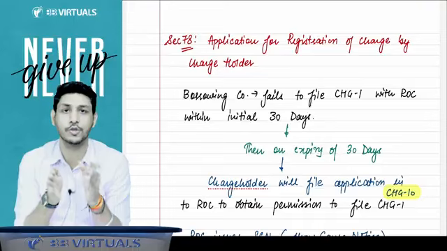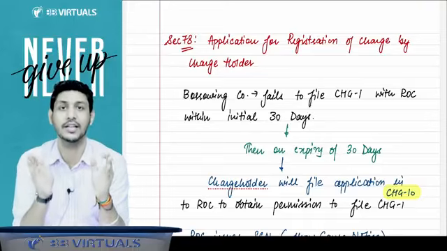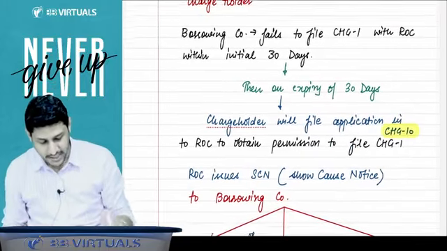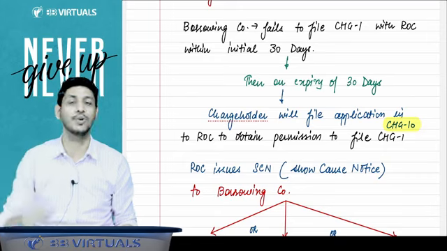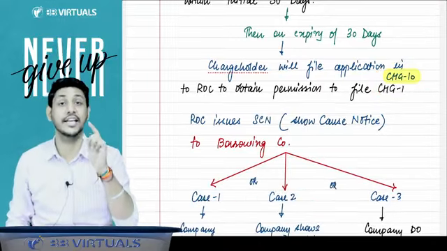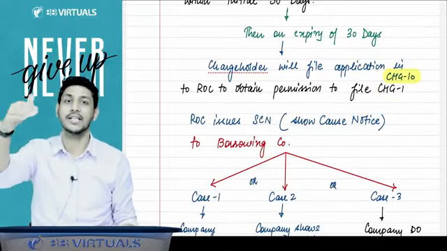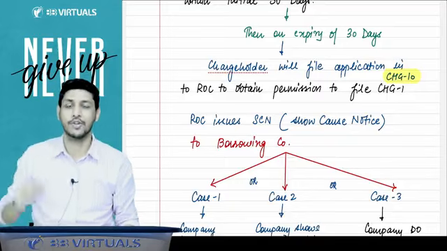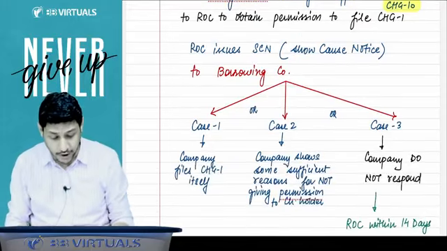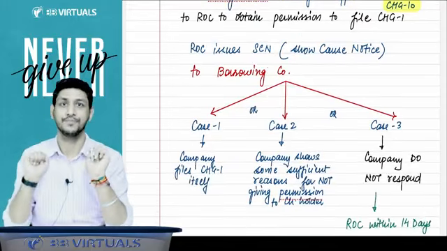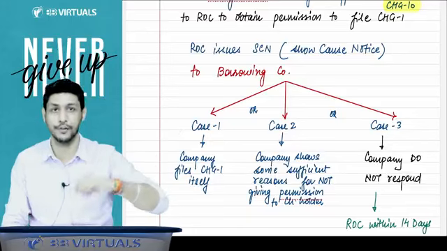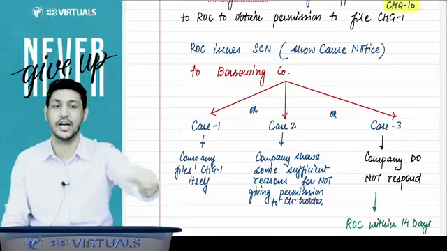If the company fails to file within that original 30 days, then the charge holder can also file CHG1 with the ROC. But the charge holder cannot directly file CHG1 with the ROC. The charge holder will first file CHG10 with the ROC and ask for permission, saying that the company has not filed CHG1, whether I should file the CHG1. Now the ROC will issue a show cause notice to the company, that so and so person is coming to us and saying that you have created a charge in his favor, whether we should register the charge or not.